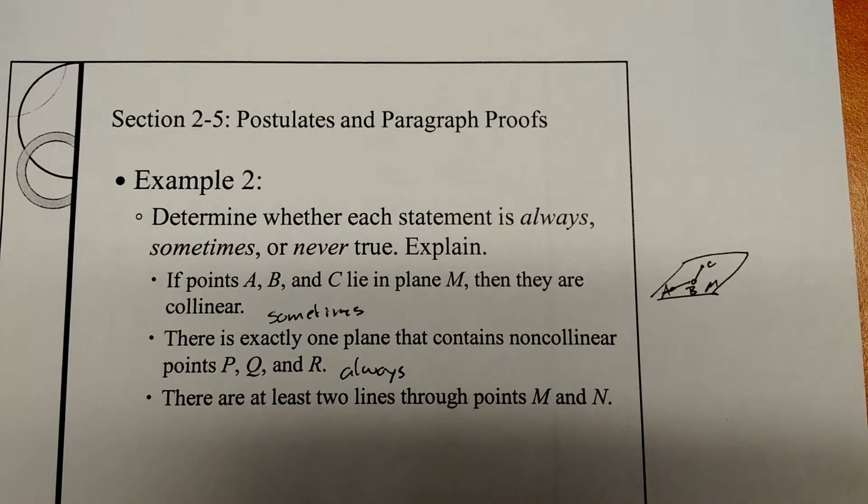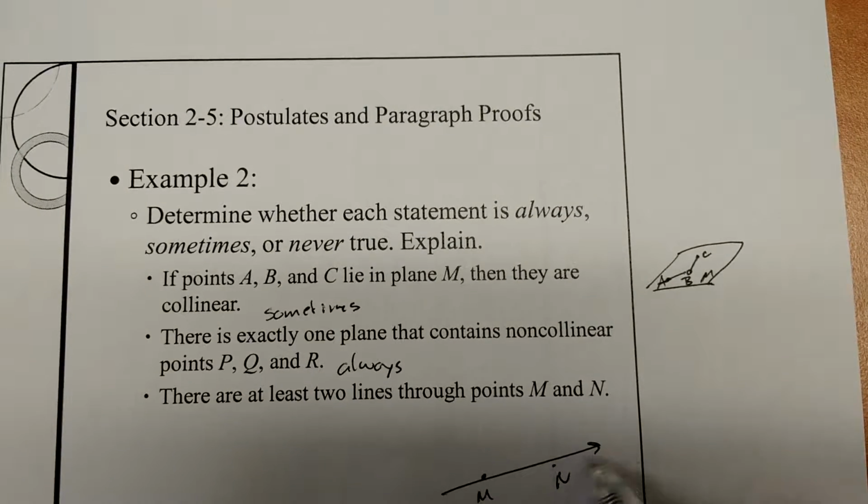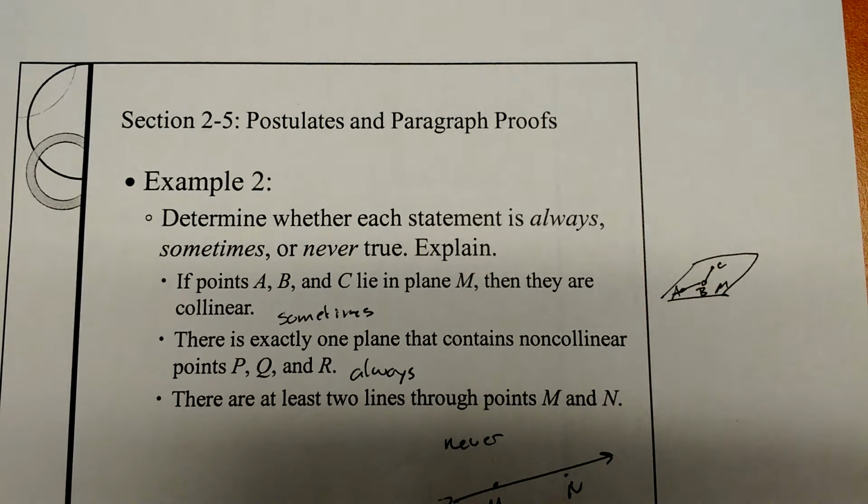There are at least 2 lines through points M and N. So here's M, here's N. There's only one line. This is never true. With 2 points, there's always a line that connects them. Through any 2 points, there's exactly one line. That's 2.1 from the postulates.